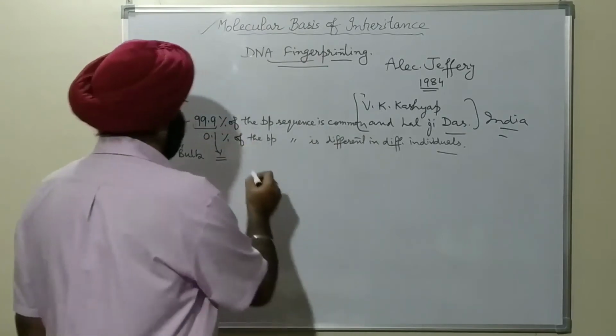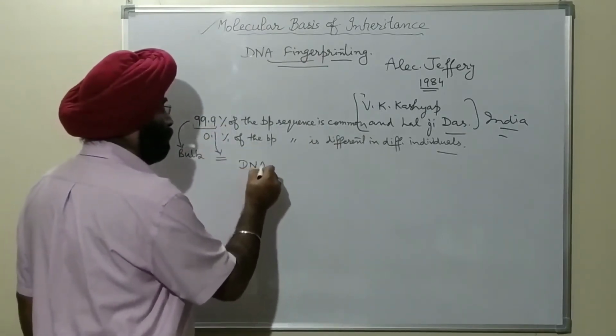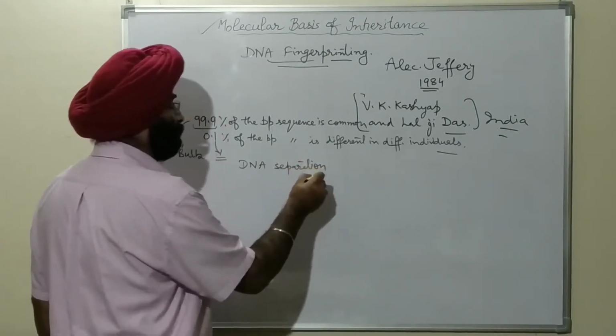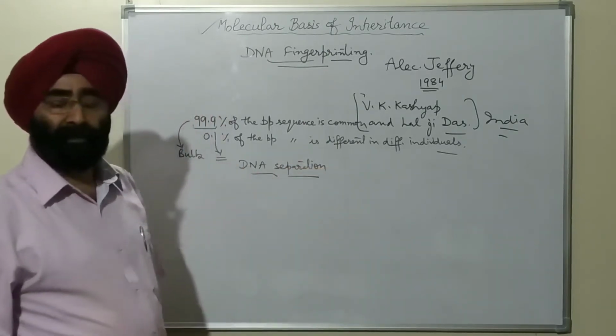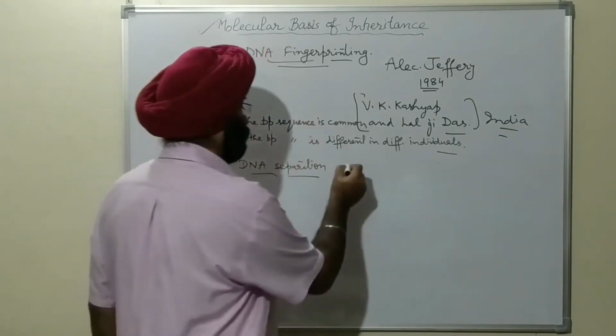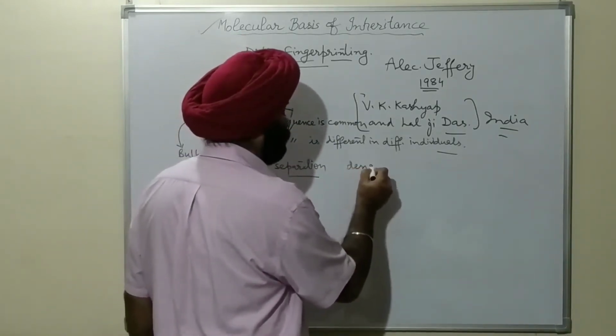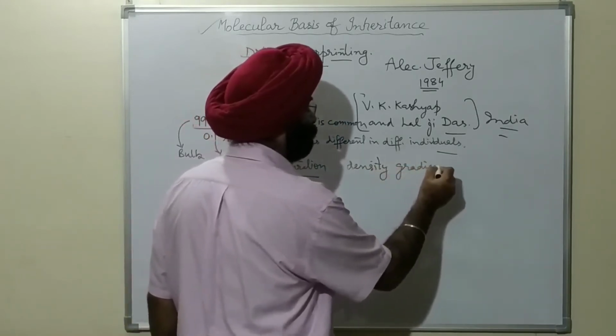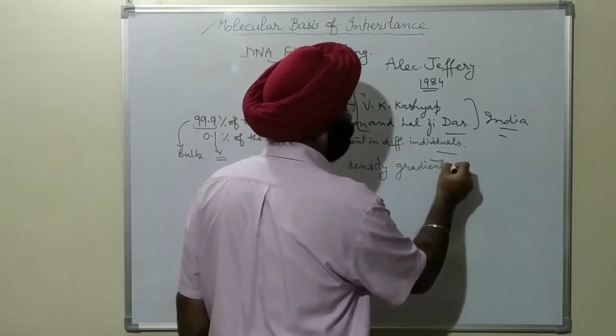And DNA separation is based upon the density gradient centrifugation method.